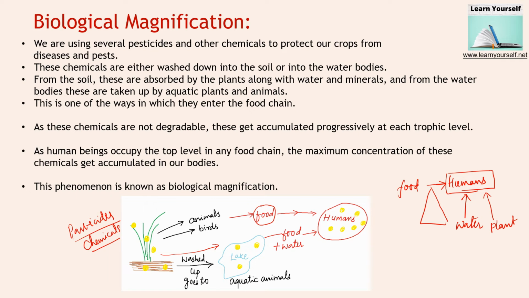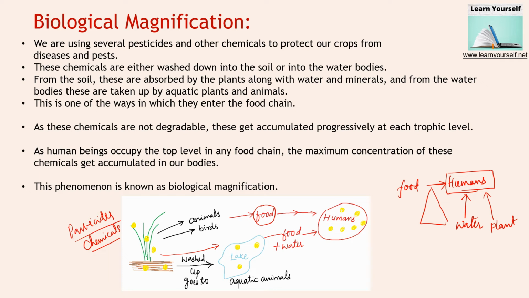So all the chemicals and all the pesticides are accumulating. What is the meaning of accumulation? They are collectively coming from all the sources. Collectively, they are coming to the level of the human's food stage. So all these chemicals and pesticides are accumulating in the human body.